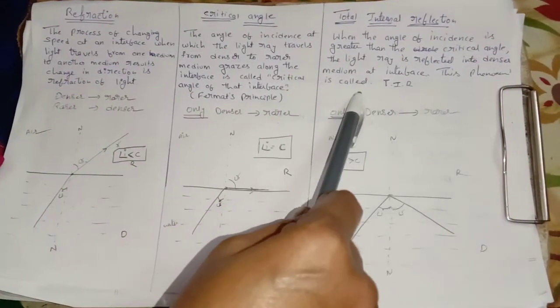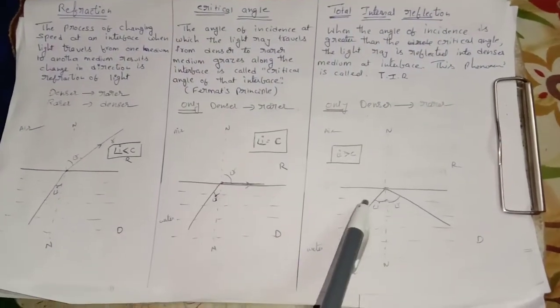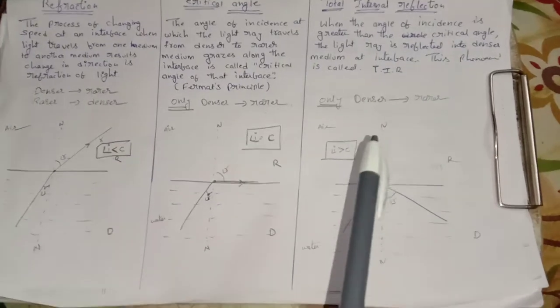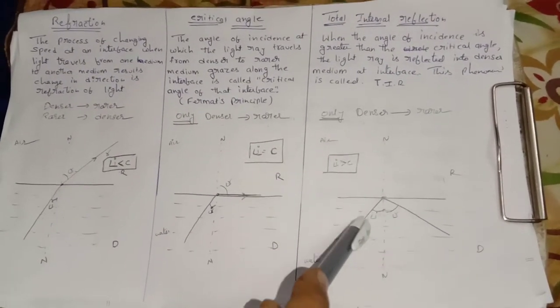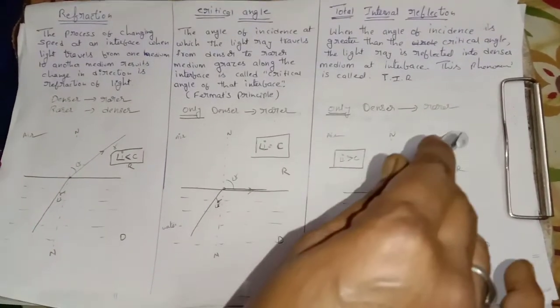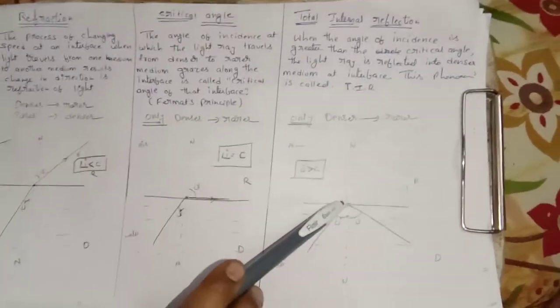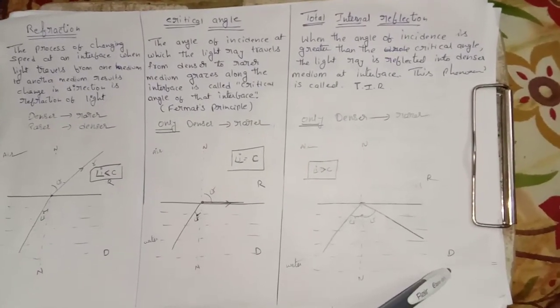This phenomenon is called total internal reflection. Again, when the angle of incidence is greater than the critical angle, it will not take any refraction, only reflection, into the denser medium itself.